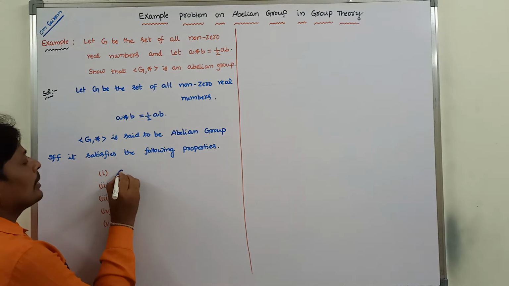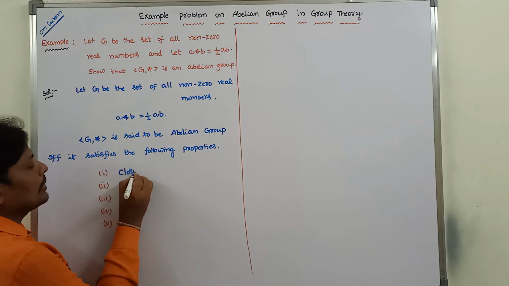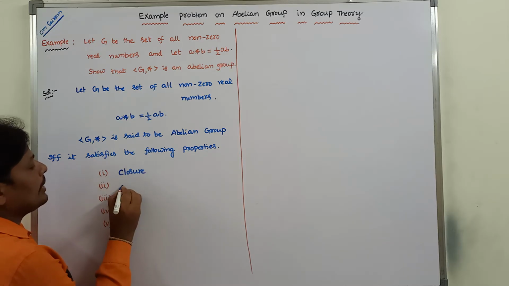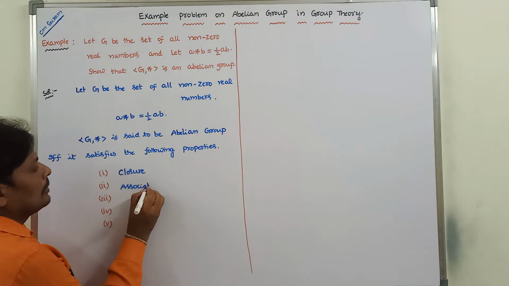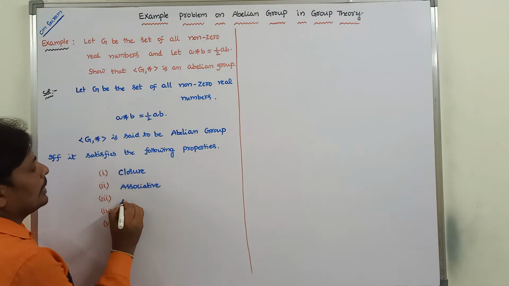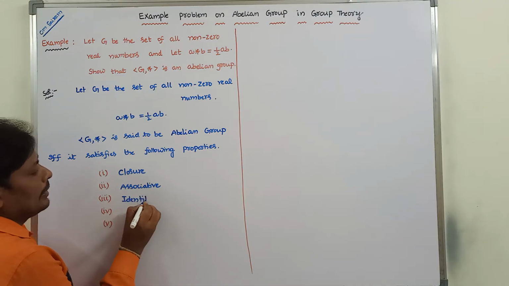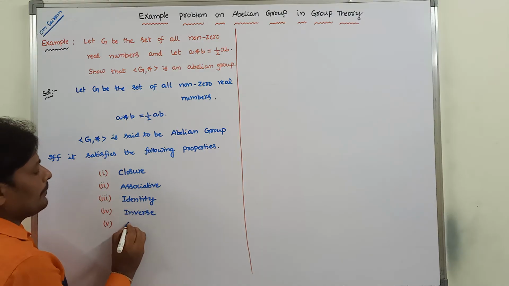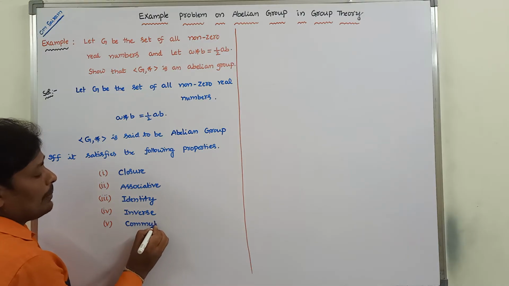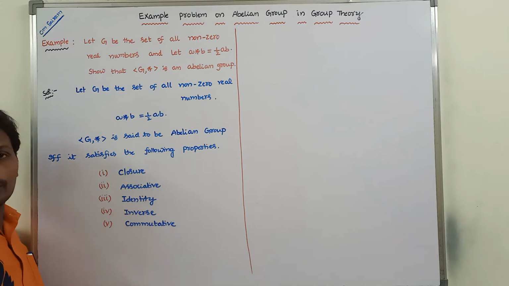First one is closure property, second one is associative, third one is identity, fourth one is inverse and fifth one is commutative. So an abelian group is also called a commutative group.